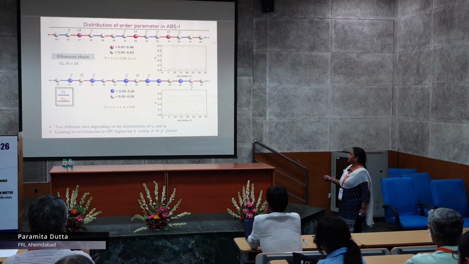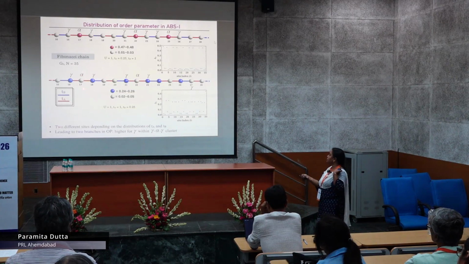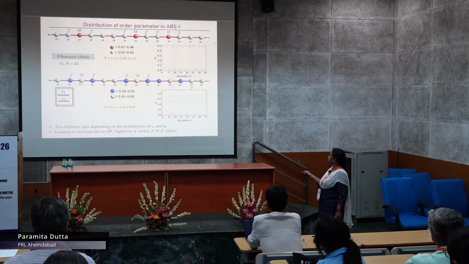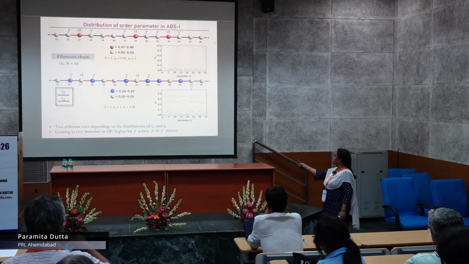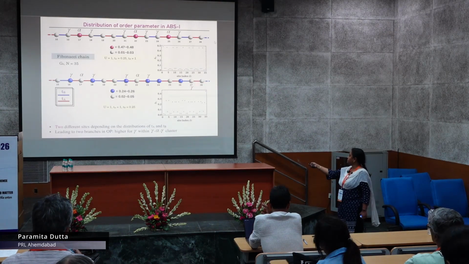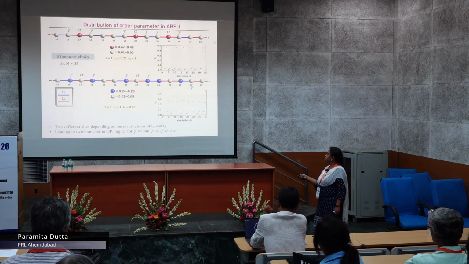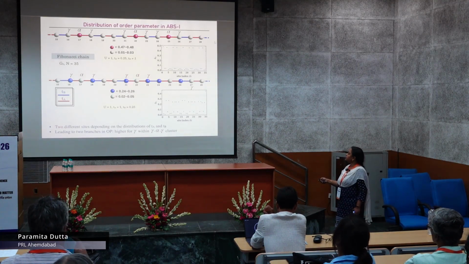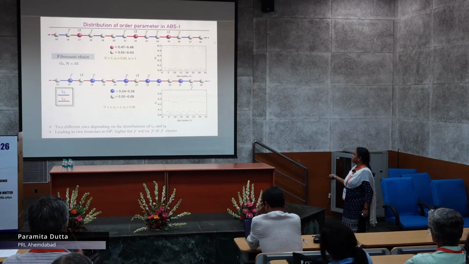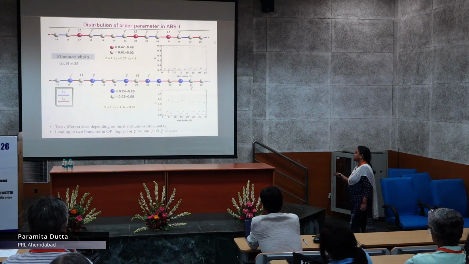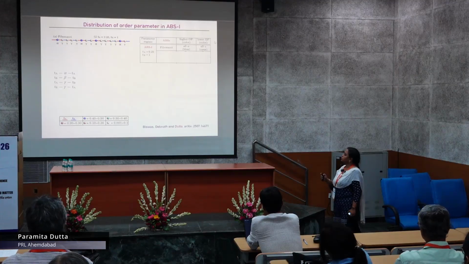Now if I move on to the reverse parameter regime, interestingly, it is not exactly the opposite. Now all alpha sites are giving me the lower order parameter, but not all gamma sites are giving me the higher order parameter. There are some gamma sites which are giving the lower order parameter as well. So how to identify these gamma sites? We have identified that the gamma sites sitting in between gamma, alpha, gamma in these environments will be showing the higher order parameter. Now this was for a smaller chain.